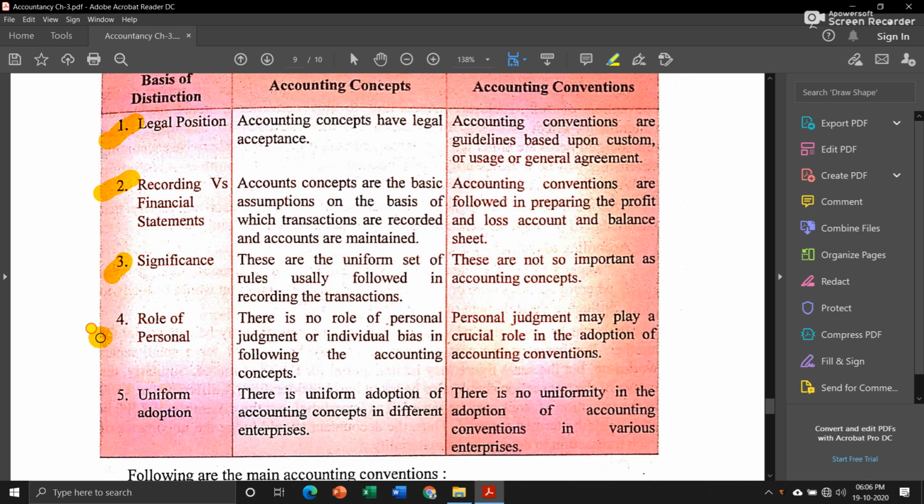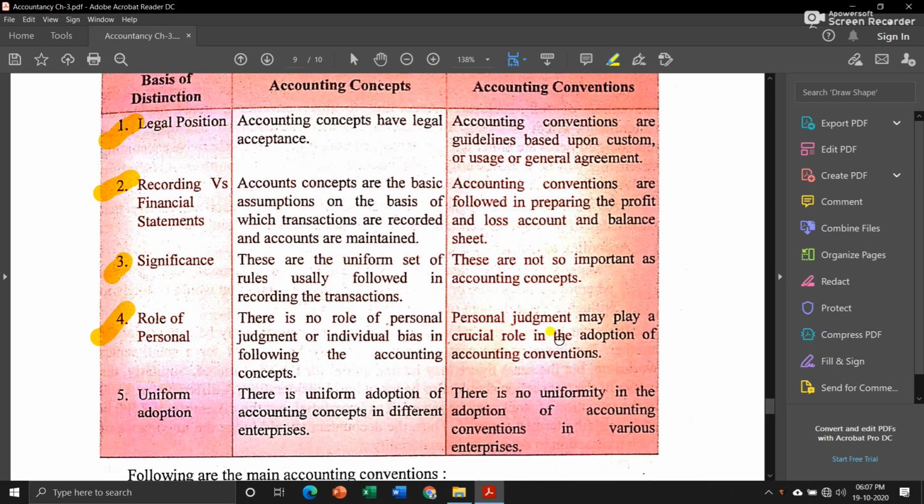Now, role of personal judgment. There is no role of personal judgment or individual bias in following the accounting concepts. Means we have to follow them. We cannot say no, we don't want to follow these accounting concepts in our business. But accounting conventions play a crucial role. Means it depends upon us whether we want to follow accounting conventions or not.